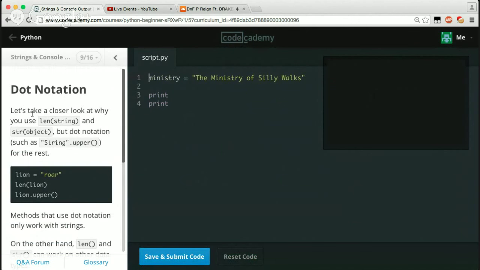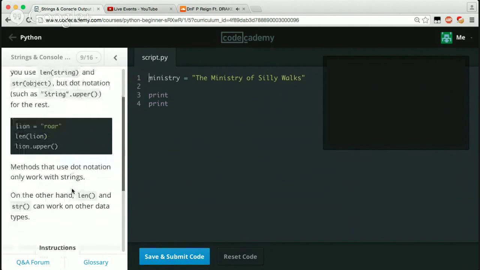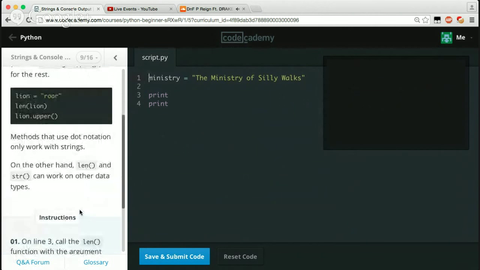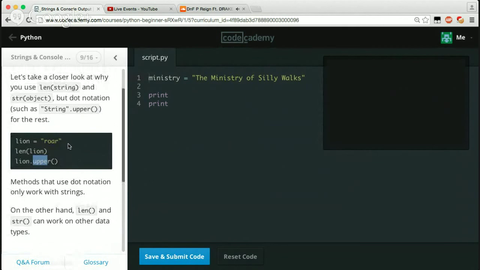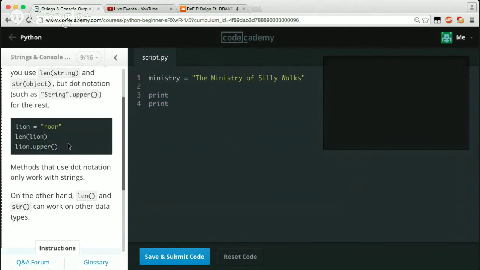Dot notation. Let's take a closer look at why you use len(string) and string objects, but dot notation such as string.upper for the rest. Line equals roar, len(lion), lion.upper. Methods that use dot notation only work with strings. On the other hand, len, or the length method, and the string method can work on other data types. That makes sense. So you can only use the dot notation for upper and lower and stuff like that. You can only use those on string data types.